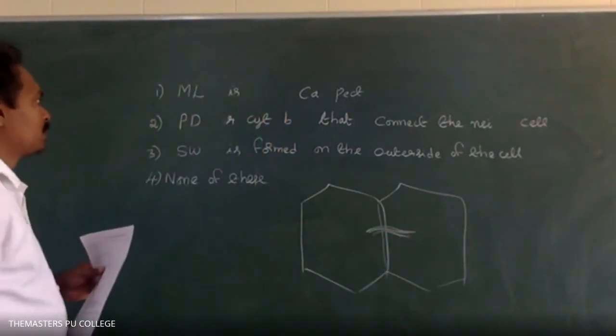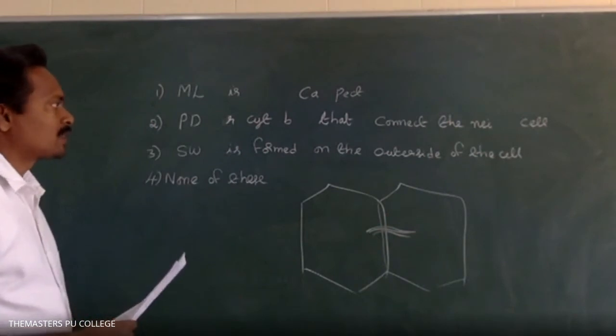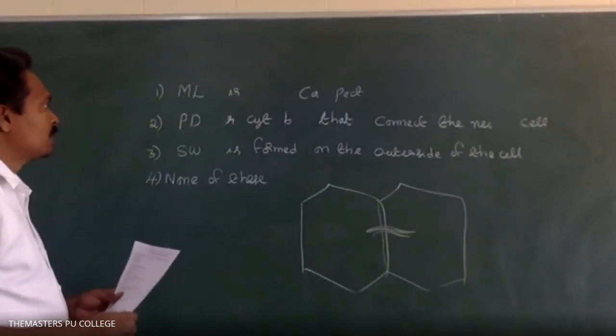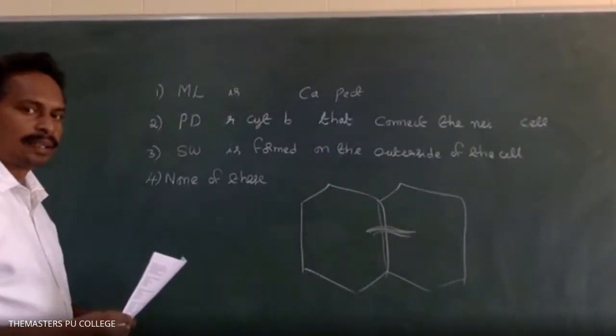Third option, secondary wall is formed on the outer side of the cell. What is the answer? Third one is wrong, sir. It is formed towards the inner side of the cell, sir. Inner side.